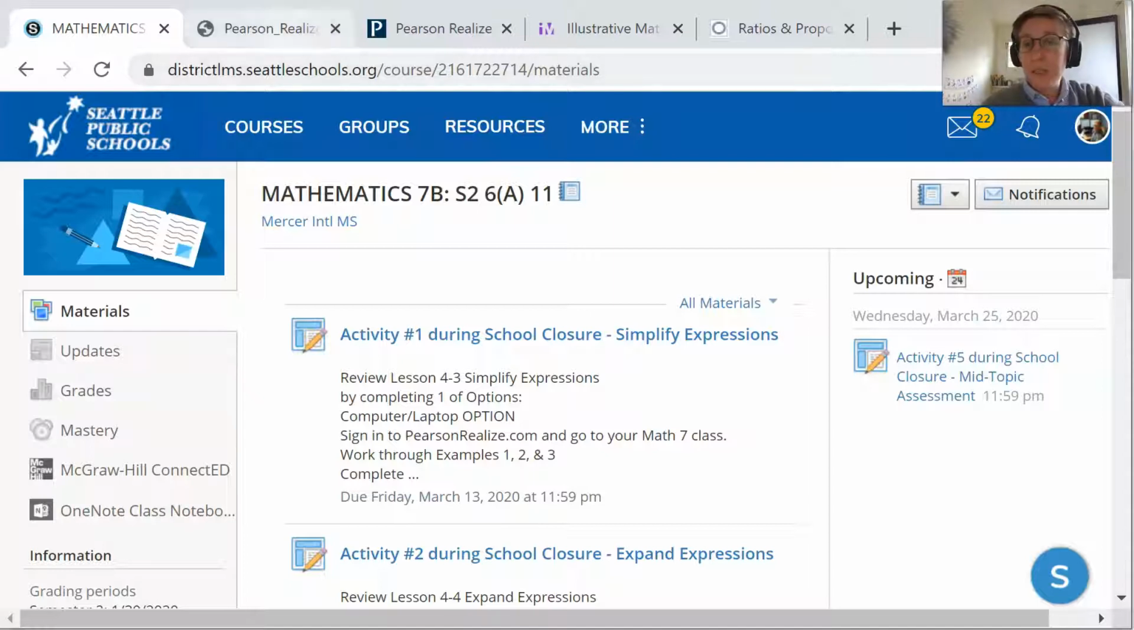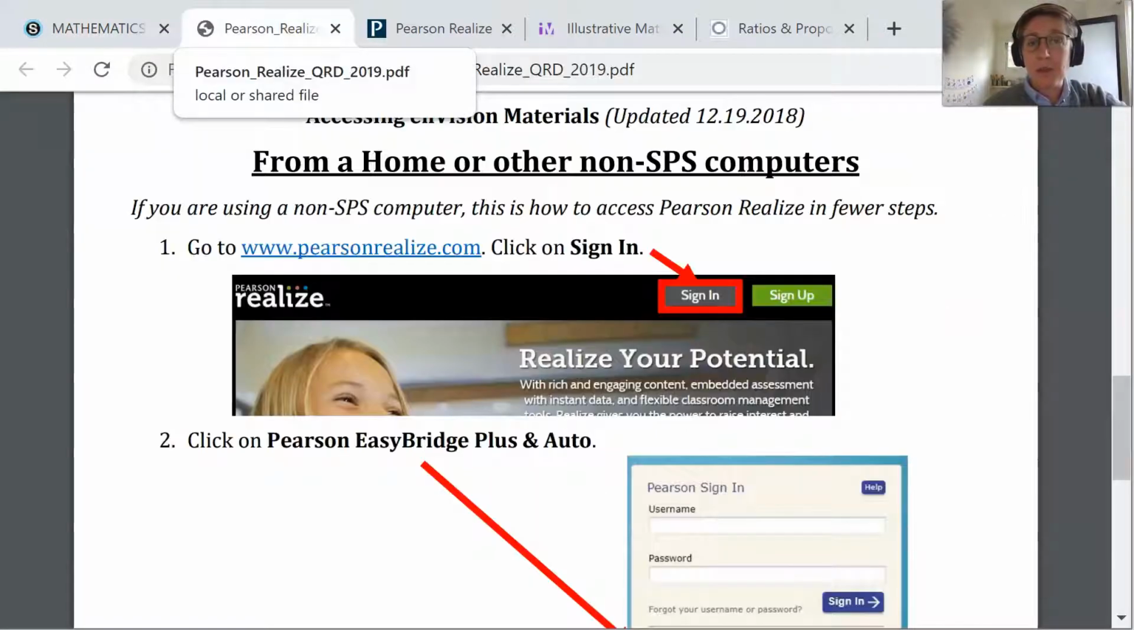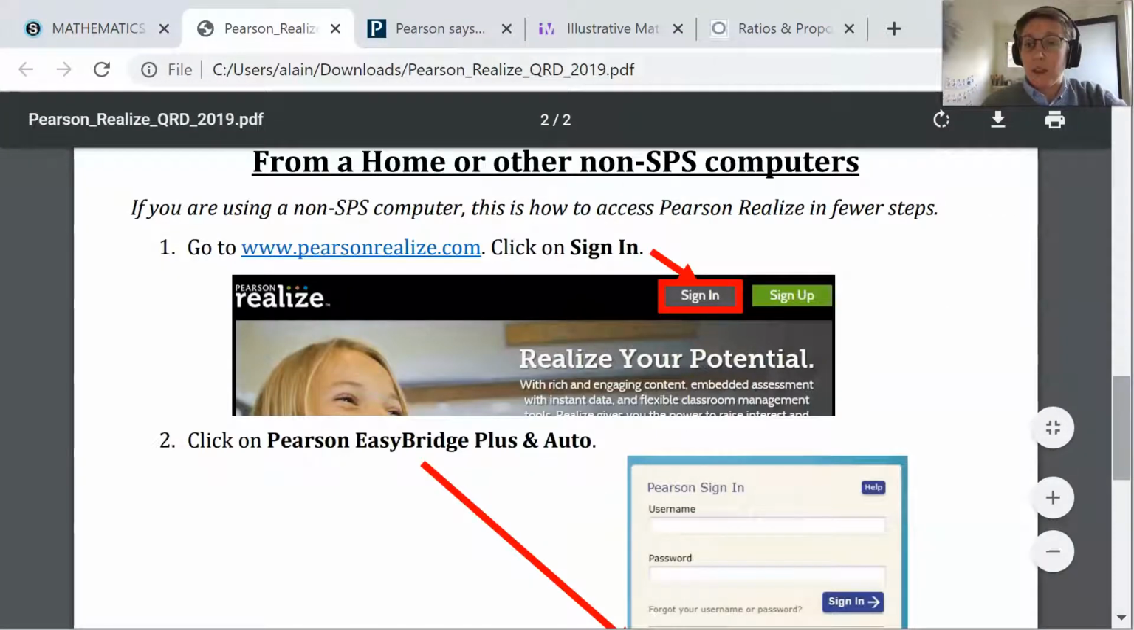Other resources we need you to be using. We have Pearson Realize. It is our online textbook. We also have our paper printed textbooks that we had students go home with. If you do not have your paper textbook with you, we're working out a system to get you to be able to pick those up at Mercer when you go to get lunches. We'll be getting that system hopefully up next week.